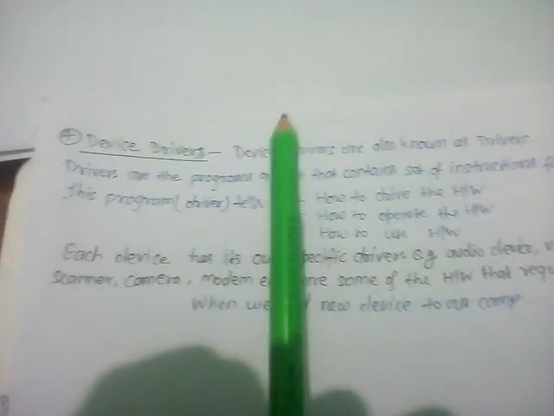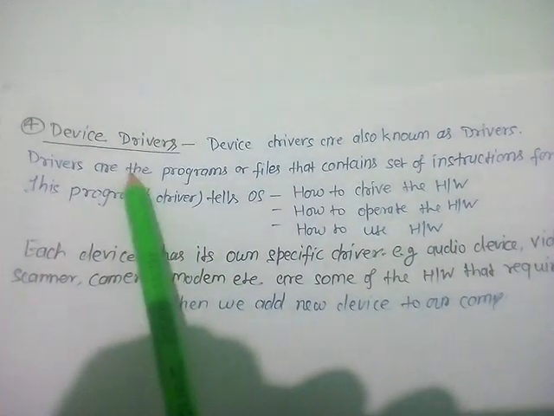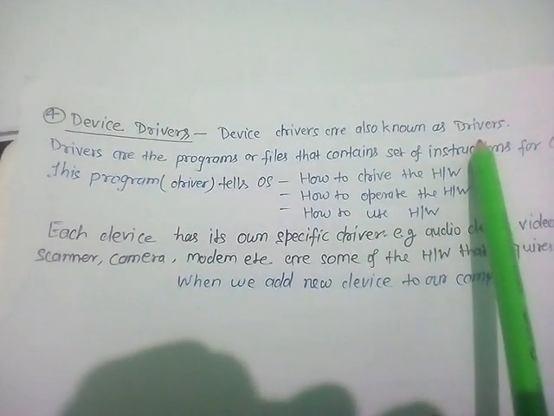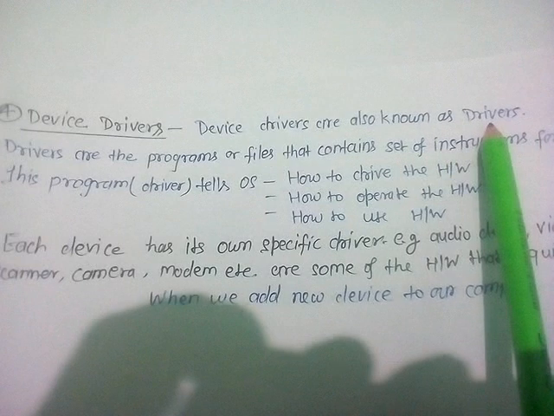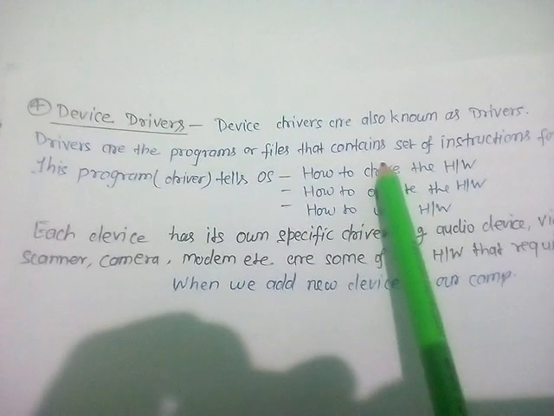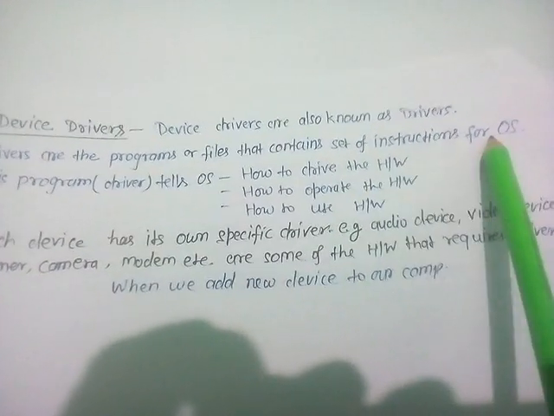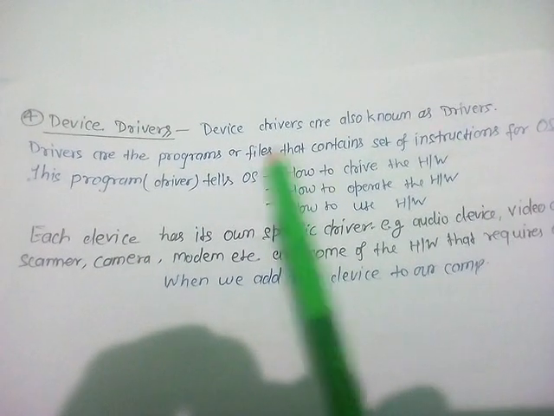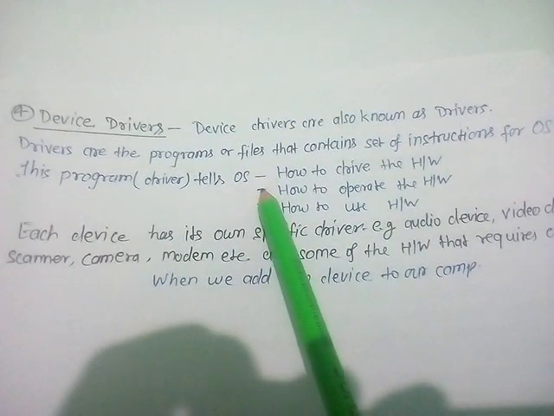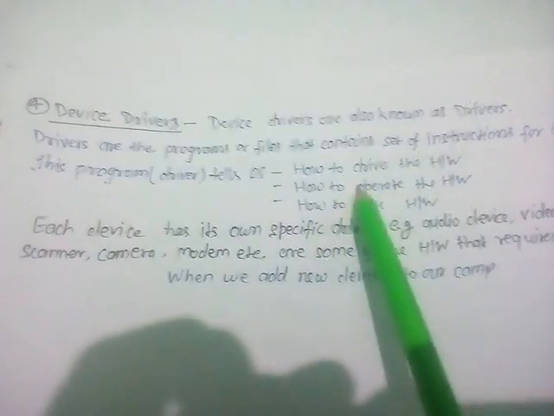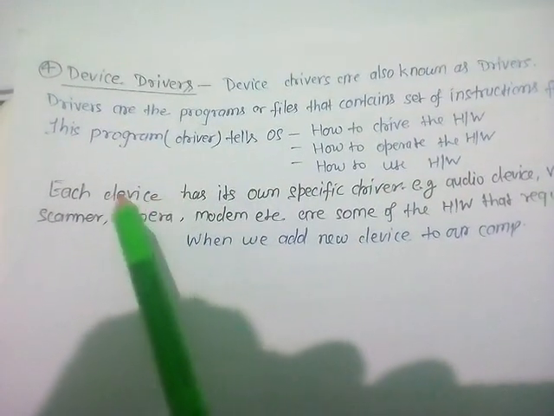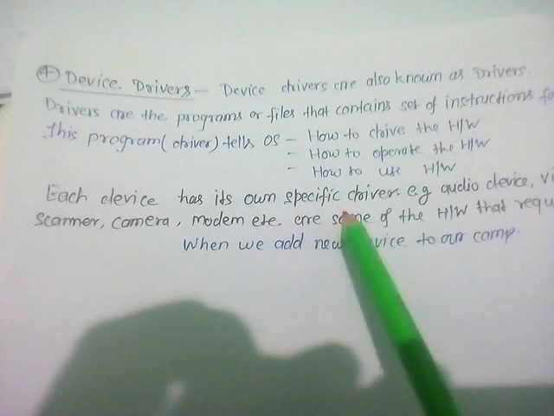Now the last part of the system software is the device driver. Device drivers are also known as drivers. Drivers are programs or files that contain a set of instructions for the operating system. These programs, I mean drivers, tell the operating system how to drive the hardware, how to operate the hardware, how to use the hardware. I would like to tell you each device has its own specific driver.